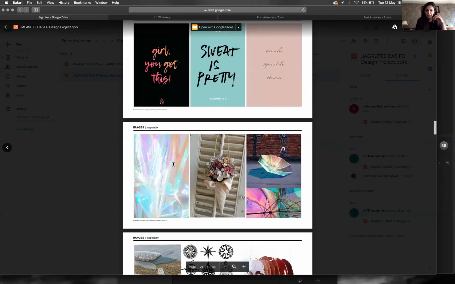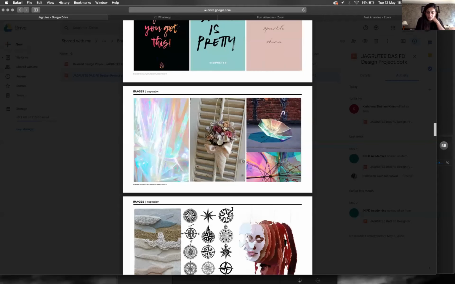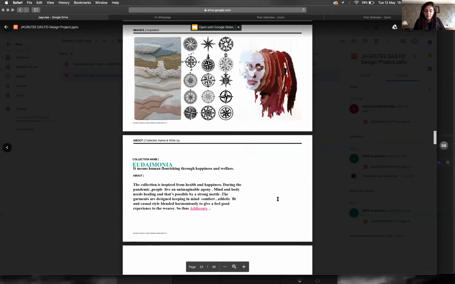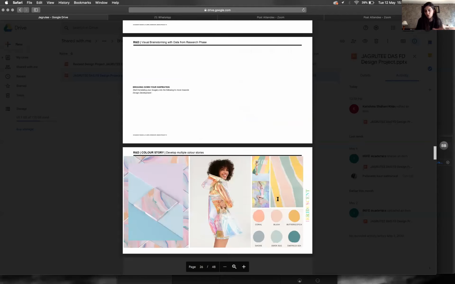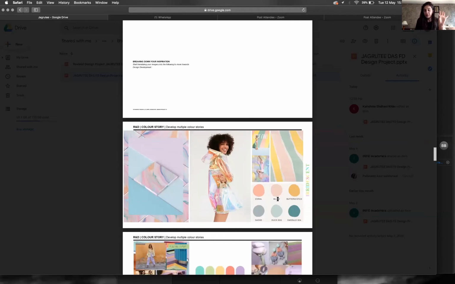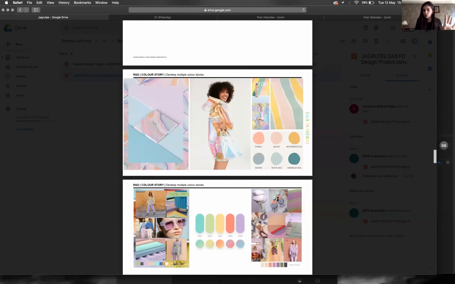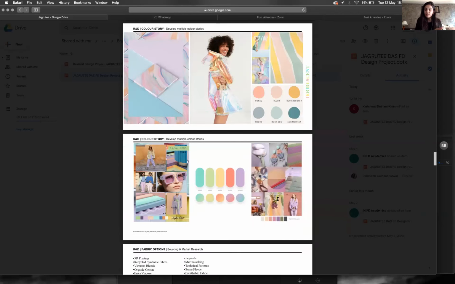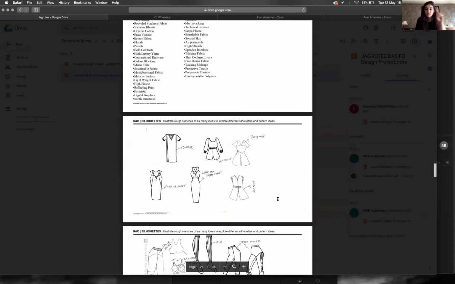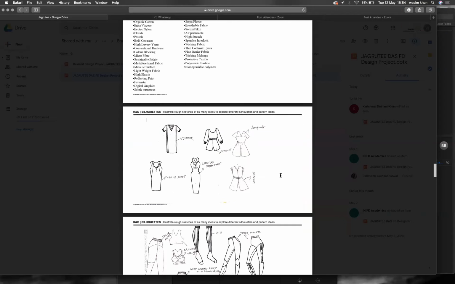All that is fine. And then you've written about what this is and how it's inspired from health and happiness. And during the pandemic, people lived in a lot of agony. So the write-up also still makes sense. And then suddenly when you come to design development, right, you've put your color story in, which is also still fine. It still works, no problem, right? You still could go into this very colorful, rainbow, metallic kind of inspiration. But the problem is that your garments do not reflect all that beauty that you had of the skulls, the flowers. It doesn't mean that, of course, it's athleisure, you can't do embroidery. I understand that 100%. But I just feel that you need more content.